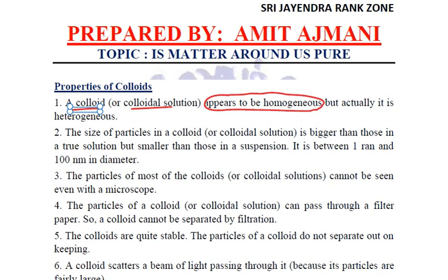So they appear to be homogeneous, but actually colloids are heterogeneous. The size of the particles is bigger than in a true solution, but smaller than in suspensions. It ranges between 1 nanometer and 100 nanometers in diameter.